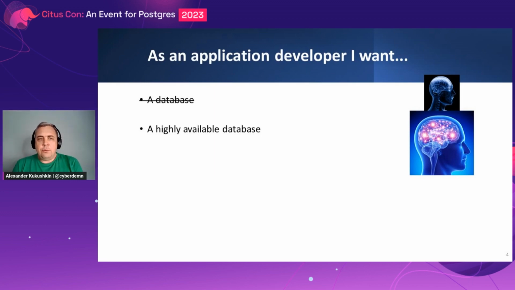But if you want to have a database highly available, it must be connectable from many different sources, from different components of the application. And you need to run a primary and a standby. And in case the primary fails, you want to have it failing over to a standby.